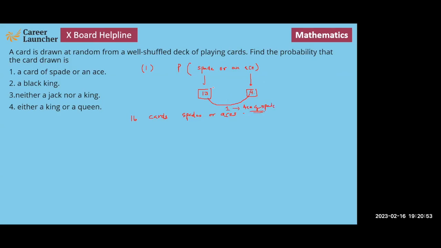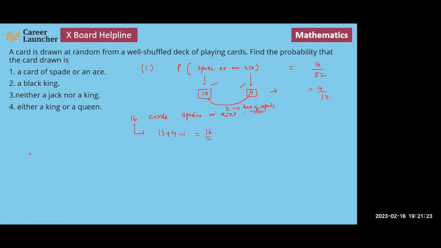Right, so you have counted this here as well as here, you counted it twice. So hence the number of cards that you will get has to be 13 + 4 - 1, right? Because the -1 is because we counted it twice. So we get the answer 16. So what is the probability of spade or ace? It will be equal to 16 divided by 52. So the answer will be 4/13.